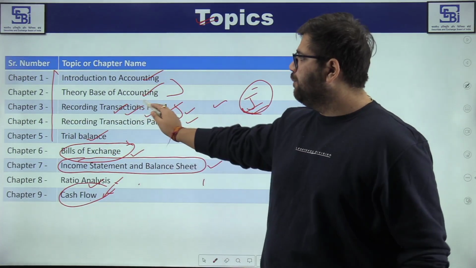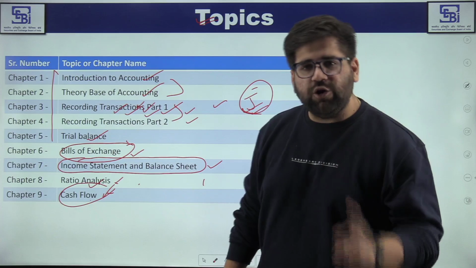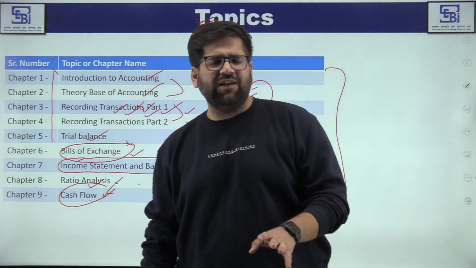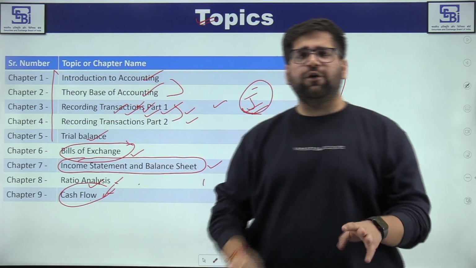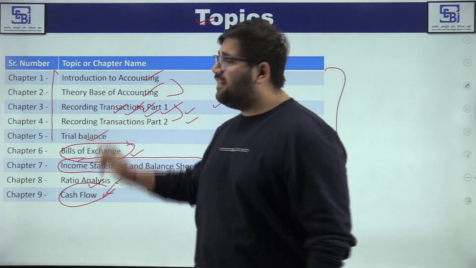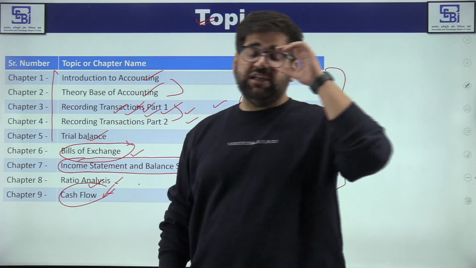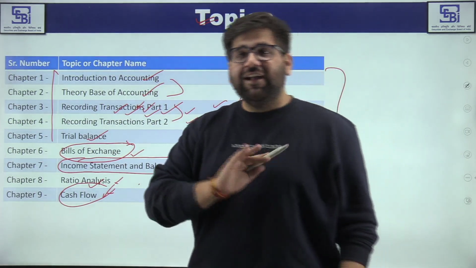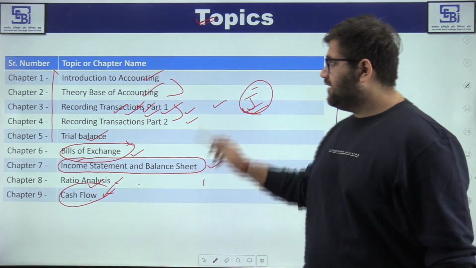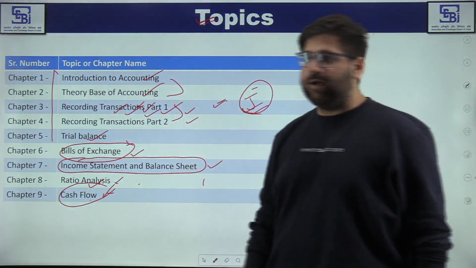Focus on chapter 3 most, because chapter 3 is one of the most basic chapters. You will understand the 3 basic rules of accounting, which are also known as golden rules. And then I have told you journal entries are like AK-47. कहीं भी चलाओ चल जाएगी AK-47. So same thing applies to all the different chapters.